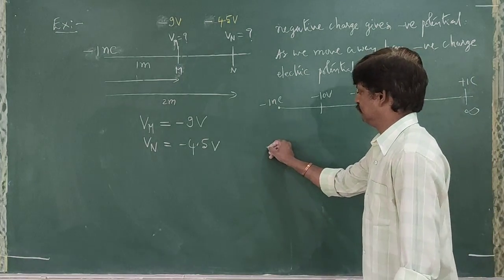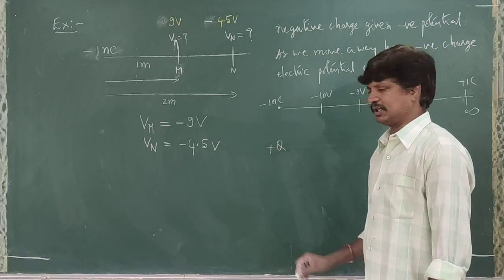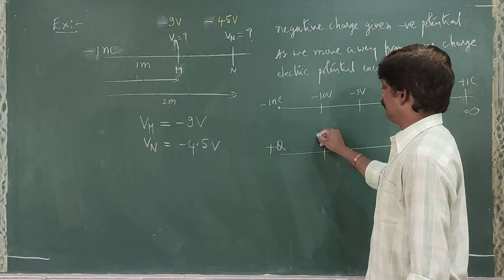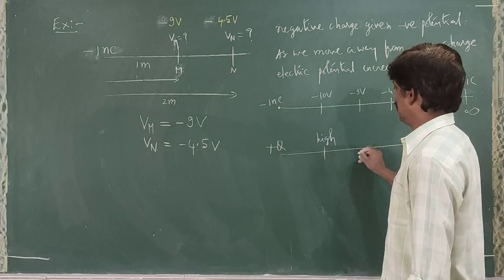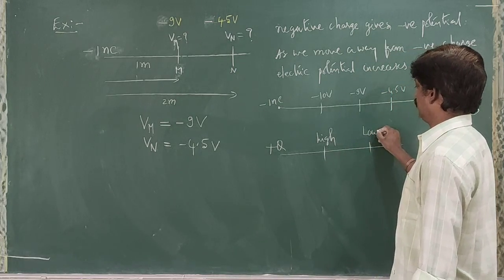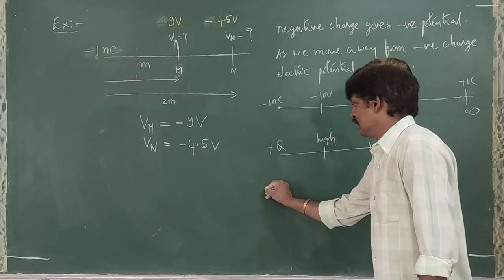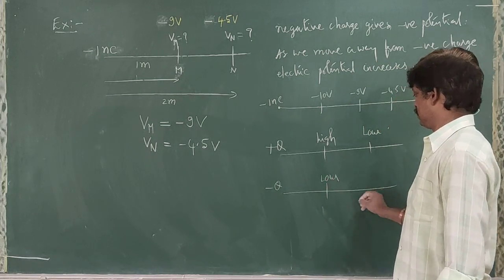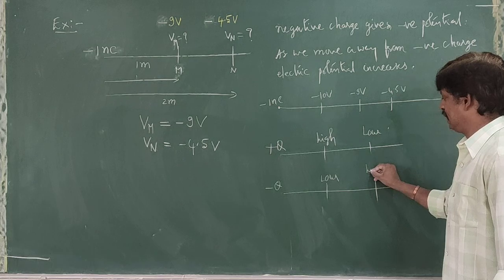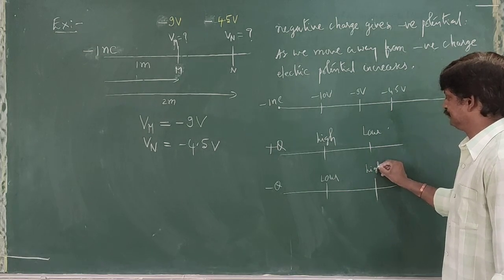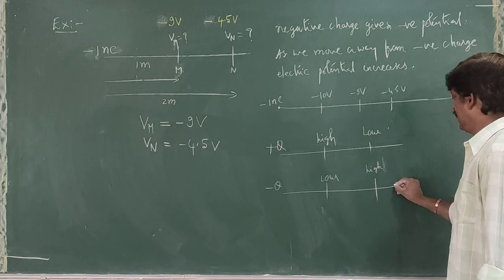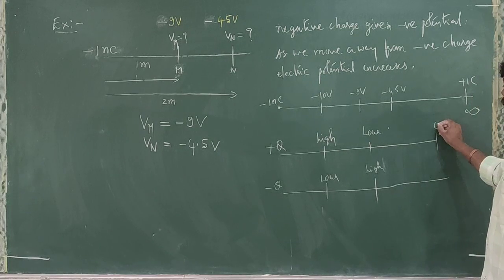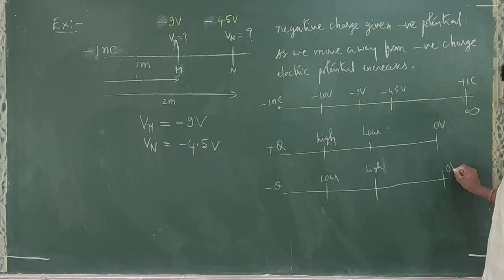So final conclusion. If you are having positive charge, near the positive charge we will have high potential. Away from the positive charge we will have low potential. Whereas if you are having a negative charge, near the negative charge you will have low potential. Away from the negative charge you will have high potential. Right? And at infinity, potential is how many volts? 0 volts.